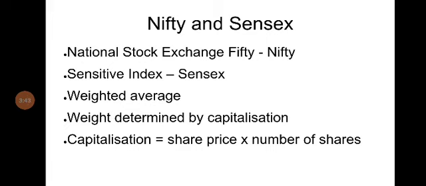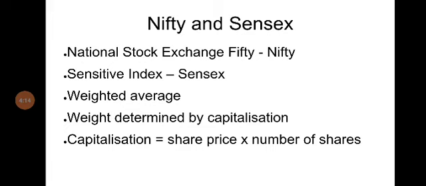The criteria include the profitability of the firms, fair management practices followed, liquidity, and size. These are some of the criteria used to select the firms. So usually the companies included in Nifty will be the best ones in the National Stock Exchange. These are the 50 best performing stocks in the National Stock Exchange.